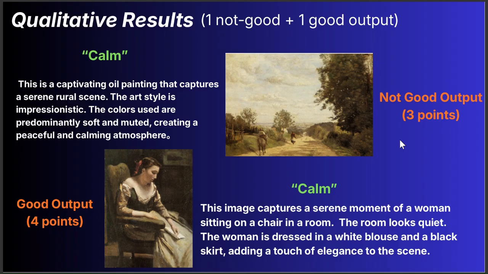Here are our qualitative results. On the right, it's not good. The target emotion calm was not obviously reflected, and the caption stayed neutral. On the left is a success case where the model captured both the scene and the calm tone. These examples show where emotional alignment works and where it breaks.